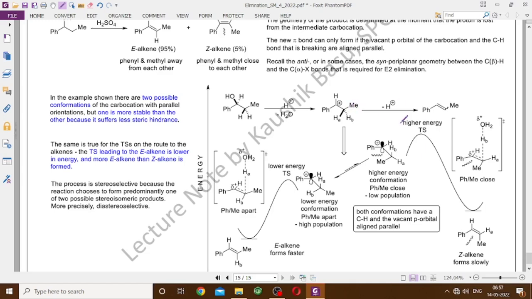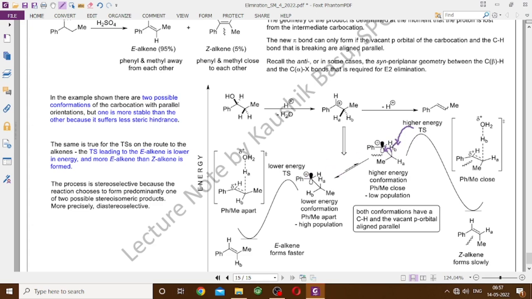For this elimination to take place, obviously the carbon-hydrogen bond that I will eliminate has to be parallel to the vacant p orbital of this carbocation, because the base will abstract this proton. Base means either water or the X minus coming from the HX. So upon abstraction of this proton, the electron density will shift between these two carbons. That can only happen if the C-H orbital is parallel to the p orbital on the carbon. And for that to happen, I have to think of two conformations.